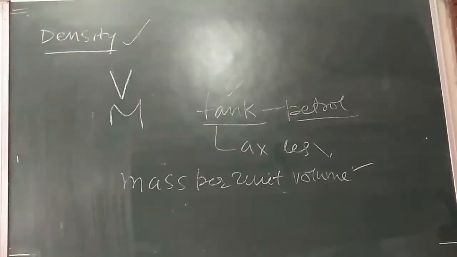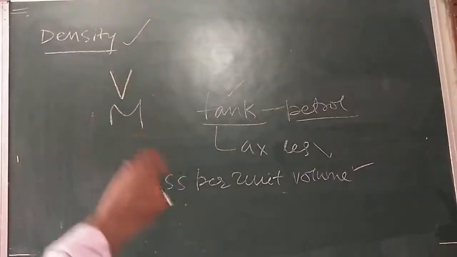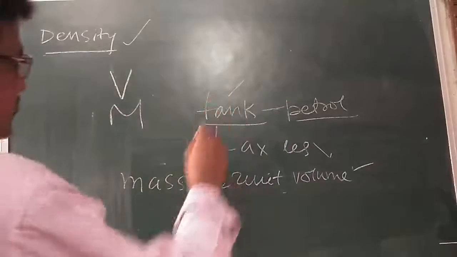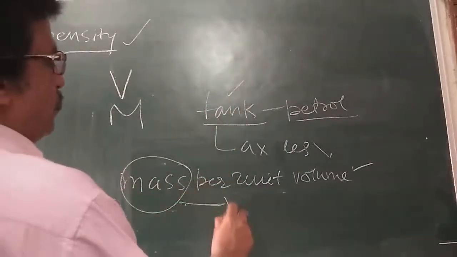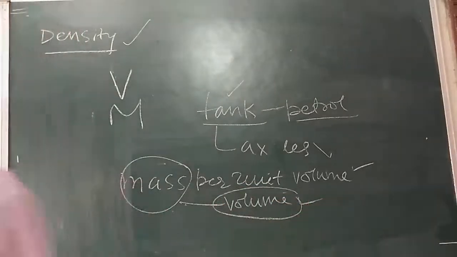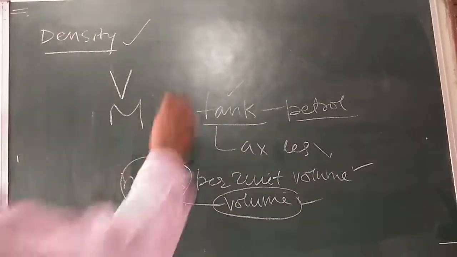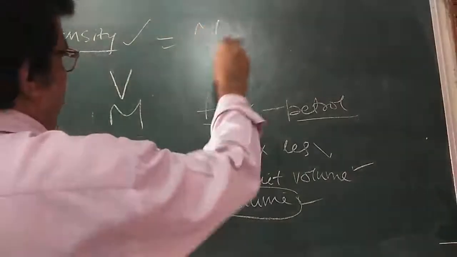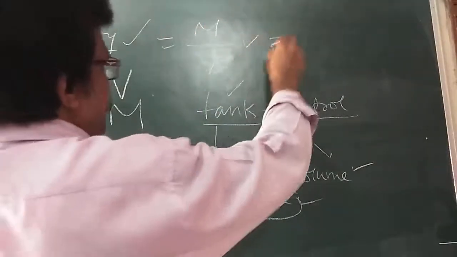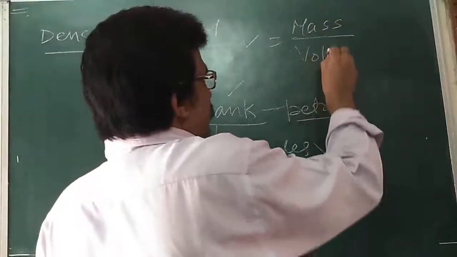But if both the mass and volume of any amount of substance are known, its density can be found by dividing its mass by its volume. So density is equal to mass divided by volume.